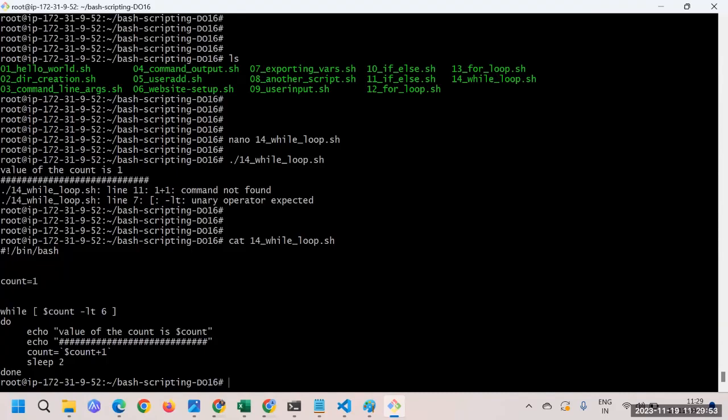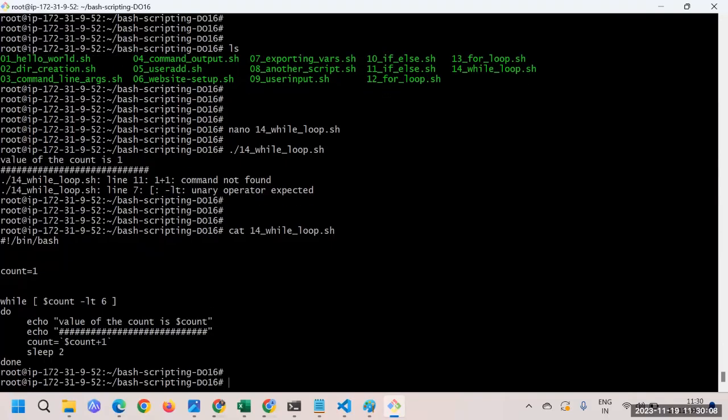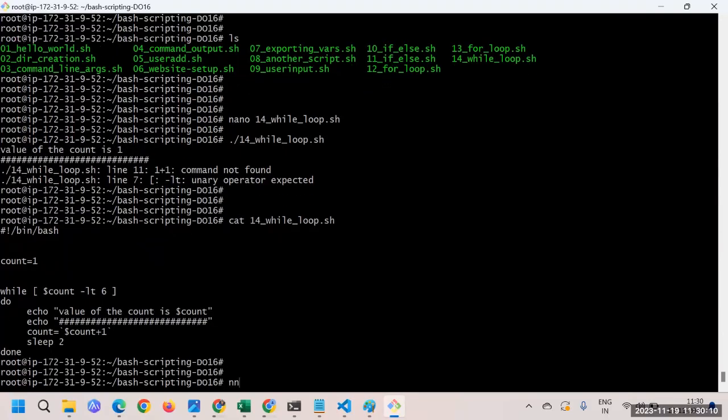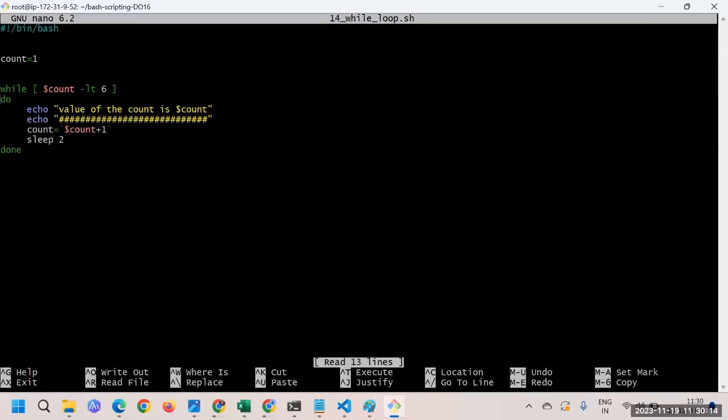Count is equal to 0, then when count is less than 6, it is entering the loop. I'm making some very small mistake here. Let me try to understand it. 1+1, or let's do it the other way. Nano. Maybe here I can put the dollar.